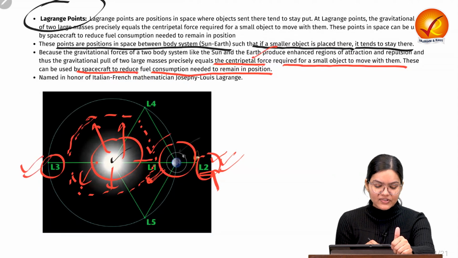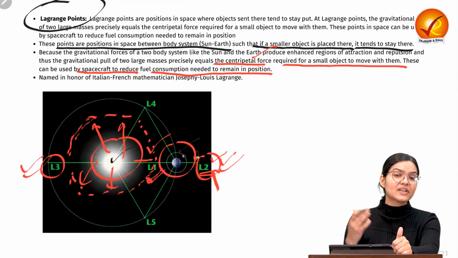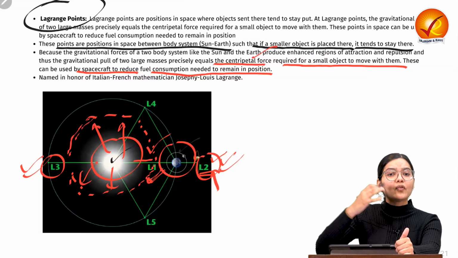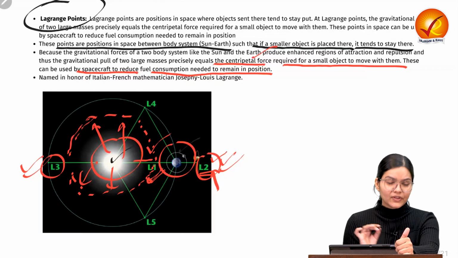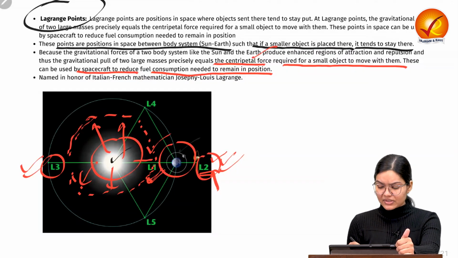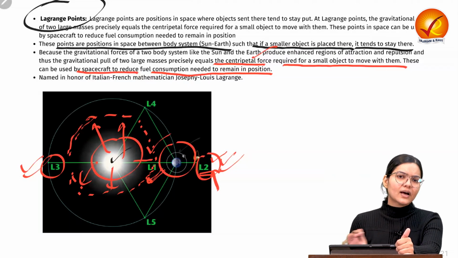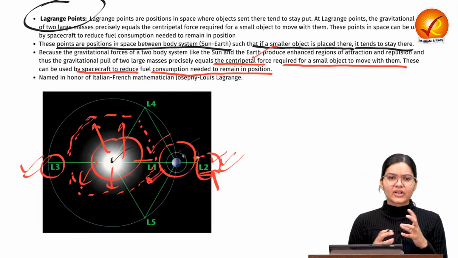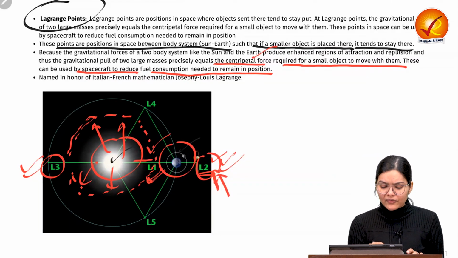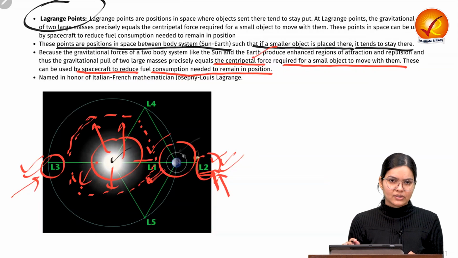If we want to study the far side of the sun, when we want to understand what is positioned behind the sun, we use this L3 position. So these are the L1, L2, L3 positions which are coming in line, and these are comparatively unstable positions because they work on the delicate function of gravity, and continuous watch is required for the L1, L2, L3 positions. Okay, so this is L1, L2, L3.